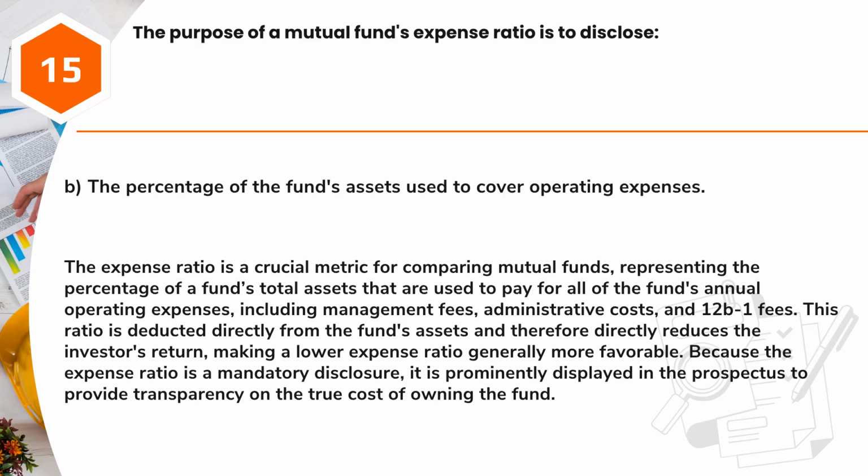Answer B. The percentage of the fund's assets used to cover operating expenses. The expense ratio is a crucial metric for comparing mutual funds, representing the percentage of a fund's total assets that are used to pay for all of the fund's annual operating expenses, including management fees, administrative costs, and 12b-1 fees. This ratio is deducted directly from the fund's assets and therefore directly reduces the investor's return, making a lower expense ratio generally more favorable. Because the expense ratio is a mandatory disclosure, it is prominently displayed in the prospectus to provide transparency on the true cost of owning the fund.